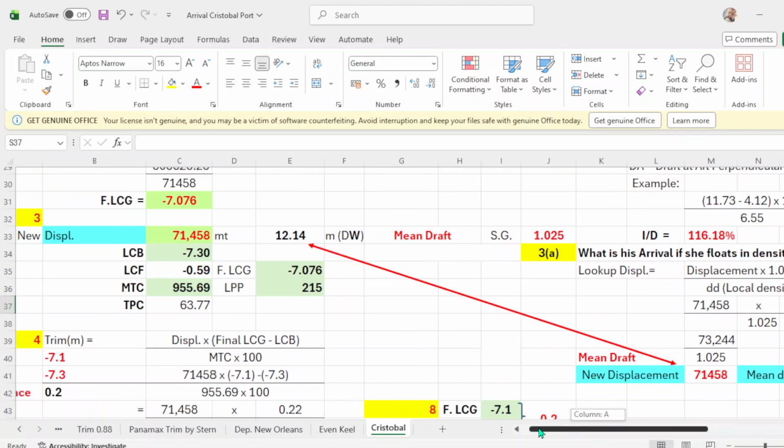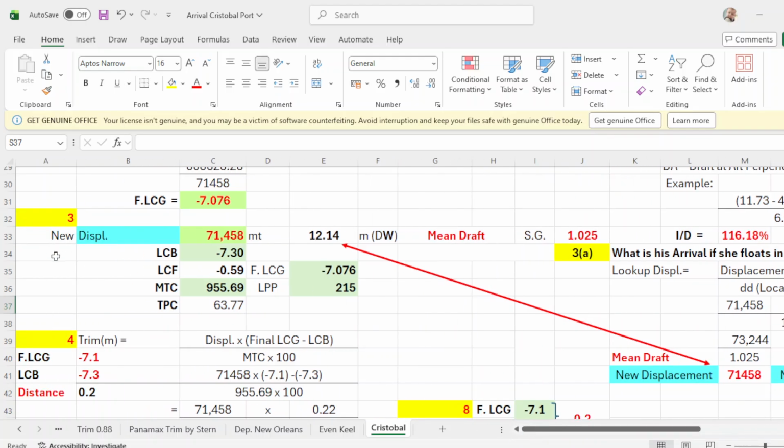Then we proceed here to number 3. This is the displacement of 71458. The corresponding draft is 12.14. From this draft, you get the LCB of negative 7.30, LCF is negative 0.59, MTC is 95569, and TPC is 60.27.